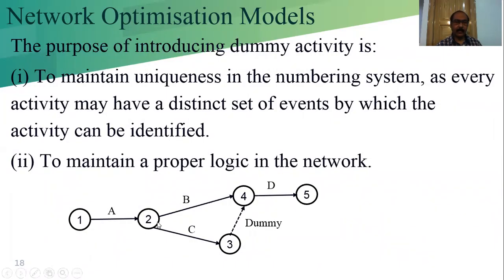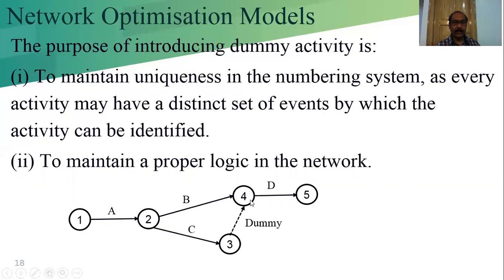Here we are explaining what is concurrent and what is the dummy activity. The purpose of introducing the dummy activity is to maintain uniqueness in the numbering system, as every activity may have a distinct set of events by which the activity can be identified. Activities are named by capital letters and nodes are numbered by numeric numbers, and the next node number is always greater than the previous node number.